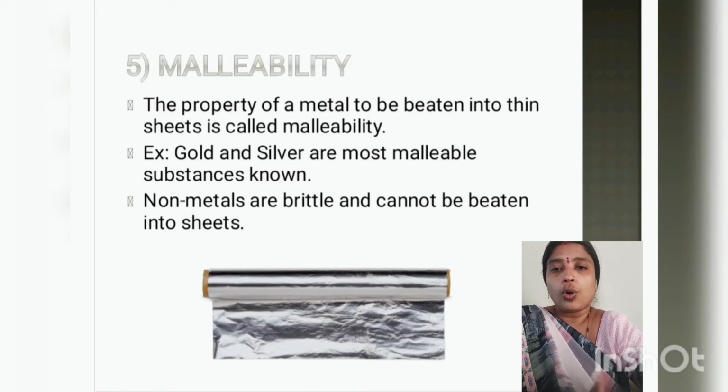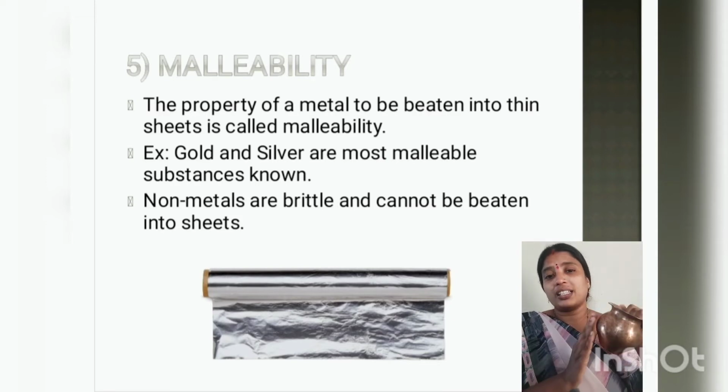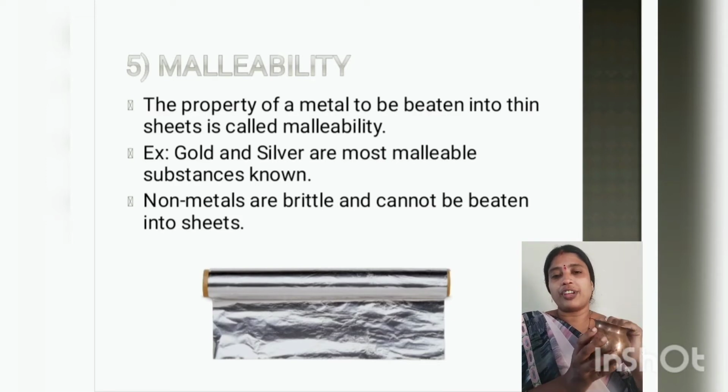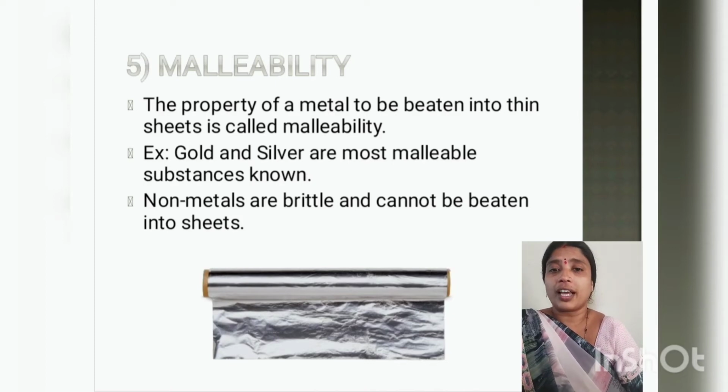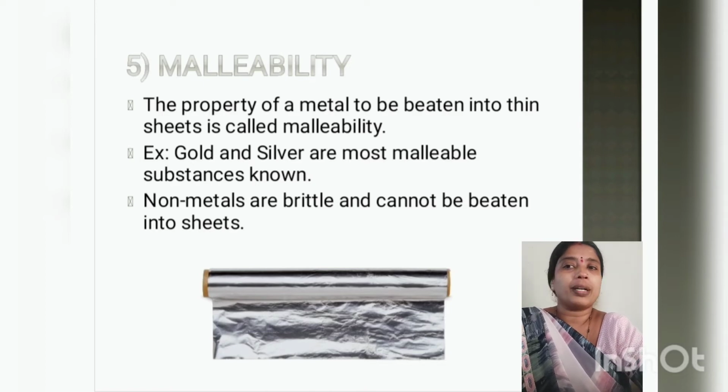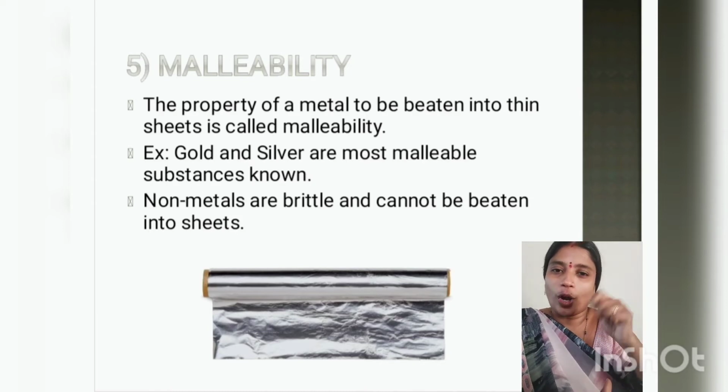Examples: gold, silver, copper. Again, we can use this copper. We can make this copper container because of the ability of the copper to be beaten into thin sheets. Same way aluminium foil, same way gold jewelries, and so on. But what about non-metals? Non-metals are so brittle that they cannot be beaten into sheets. If you try to beat a non-metal, it will break up into different parts.